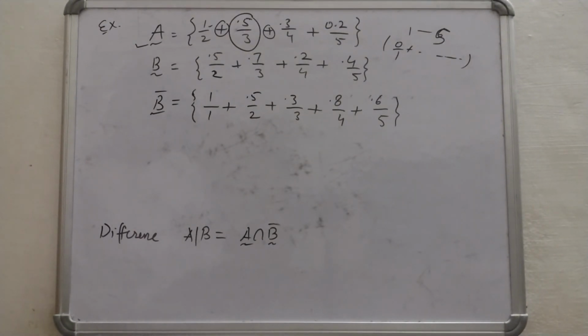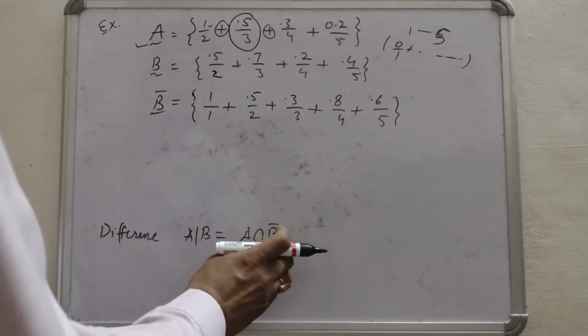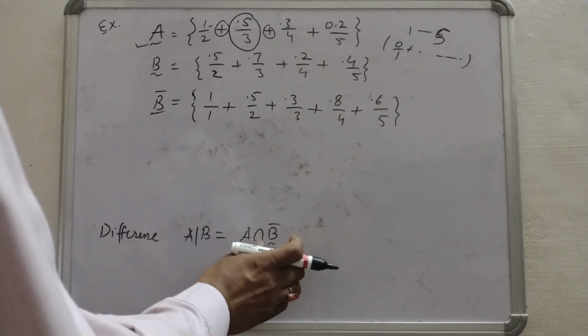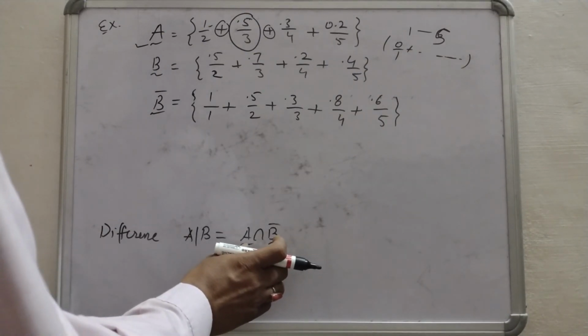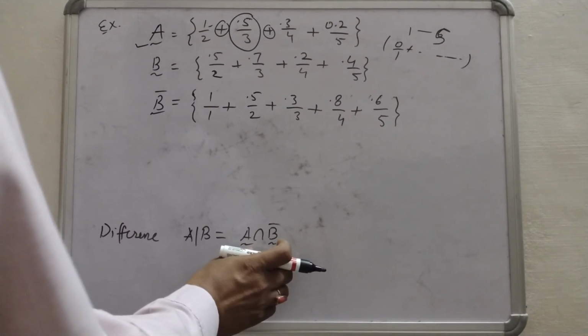The element 1 has 0 membership in B, so it has full membership, 1 by 1, in the complement. This is the B complement which we have already calculated. Now we will find the intersection of this complement of B with A.